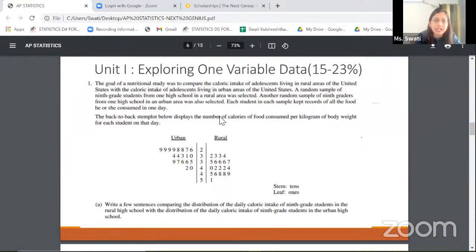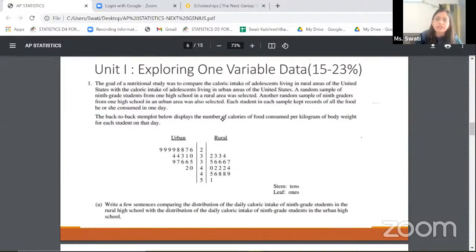Talking about the univariate data, so the mean, median, mode, the center of the data, the standard deviations, accompanied by a few graphical plots, so to say histograms, stem and leaf plots, dot plots, box plots. If you see, the questions here are somewhat this way. They give you a data and they always ask you to describe the data.